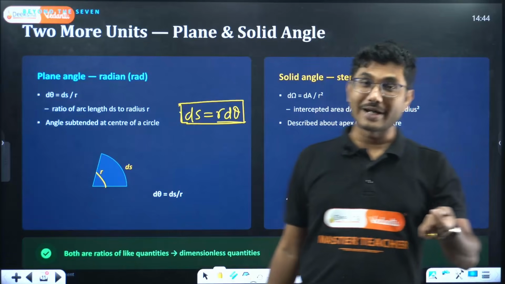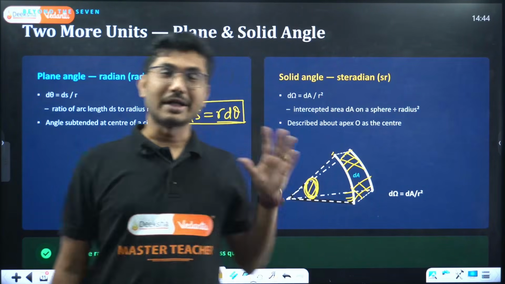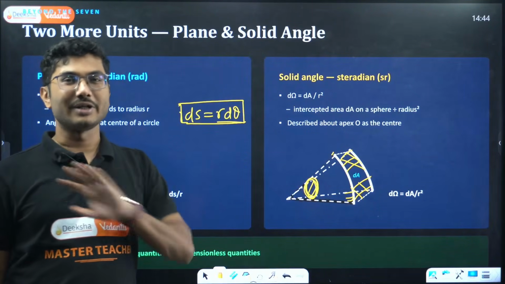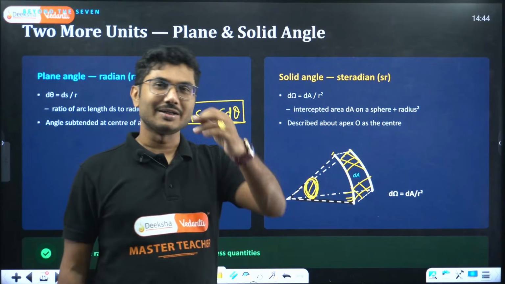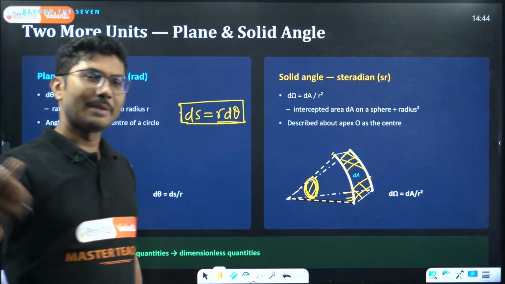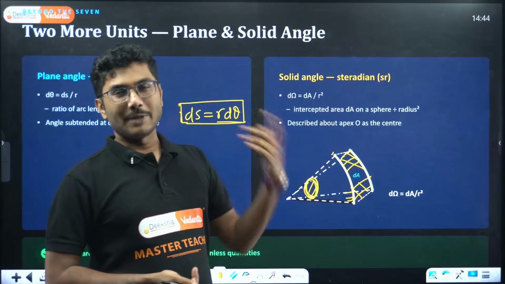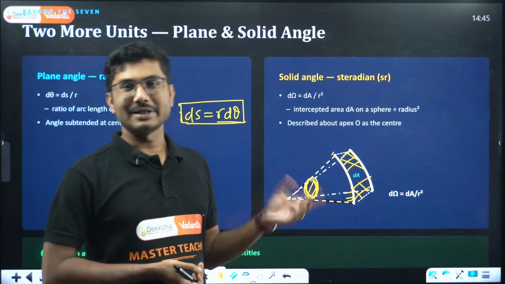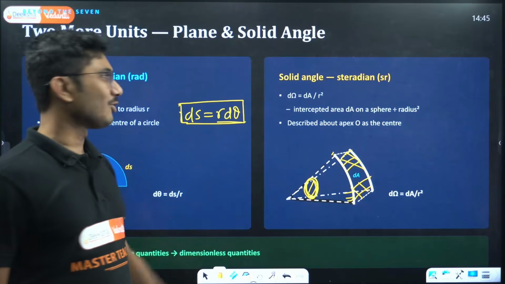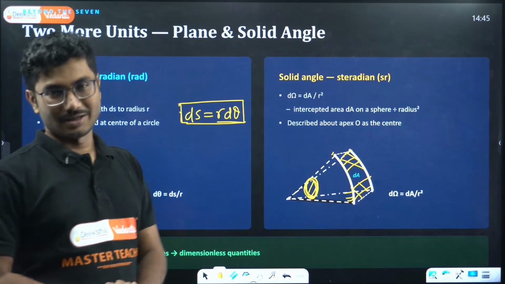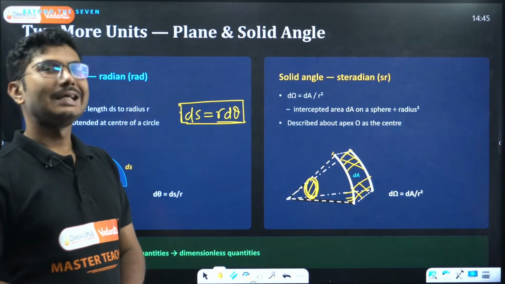When you move into graduation, in engineering, or if you study physics or mathematics, there you will use solid angle. Till then it has no use. Just remember, the solid angle's unit is steradian.